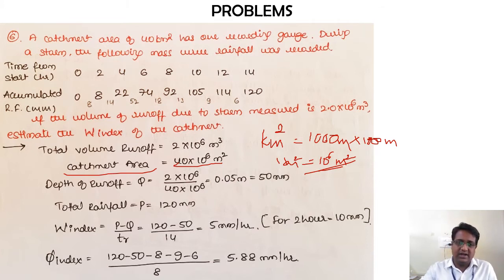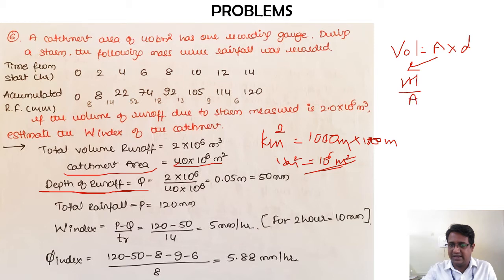Next is to determine the depth of runoff, that is Q. Volume is equal to area into depth, so volume divided by area will be your depth. The volume here is 2 into 10 to the power of 6 meter cube, and the area is 40 into 10 to the power of 6. So the depth comes out to be 0.05 meters. Converting that into millimeters, I get 50 millimeters. This is the value of Q.